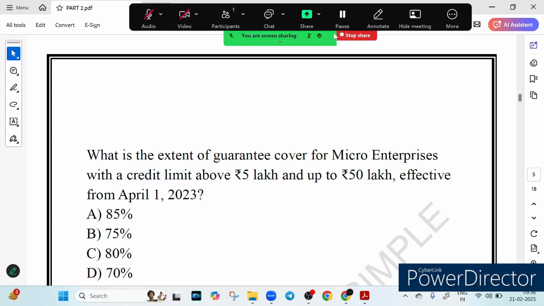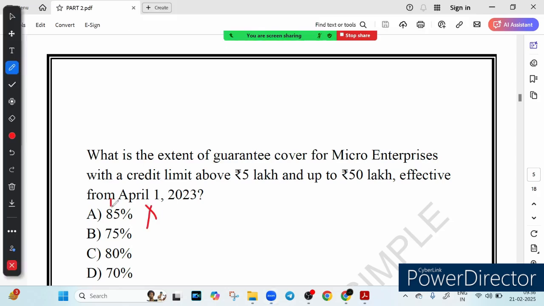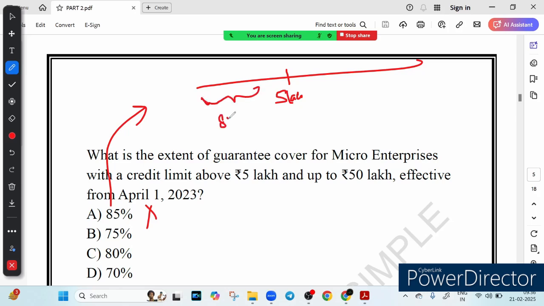So the first option, 85%, is incorrect. Why is it incorrect? Because you know that the 85% guarantee cover applies only for loans up to 5 lakh. In the case of micro enterprise, once the loan exceeds 5 lakh, the guarantee cover is lower.